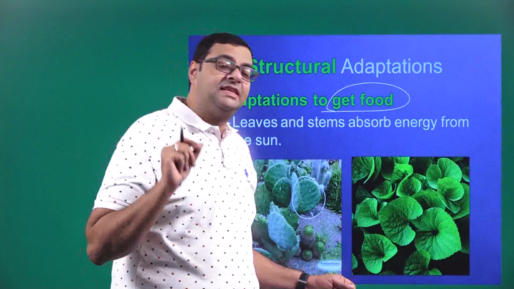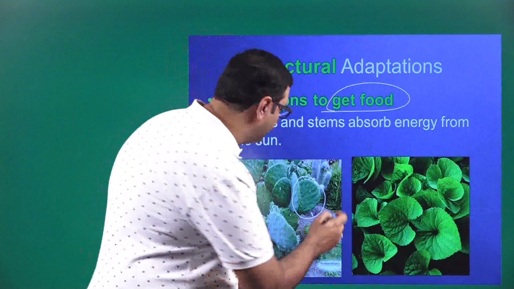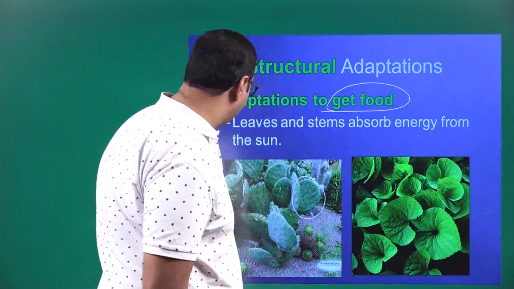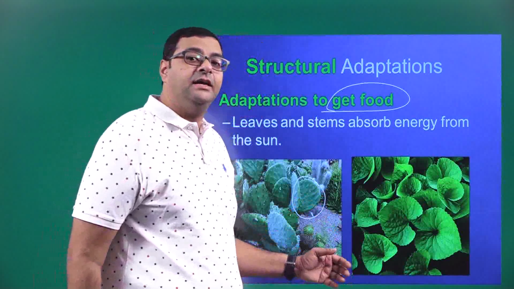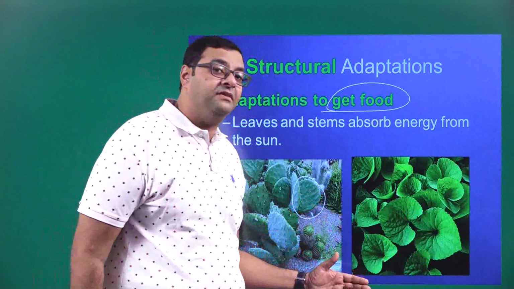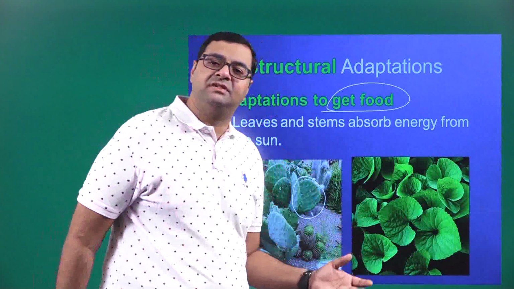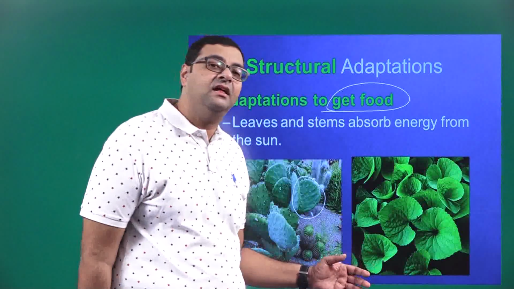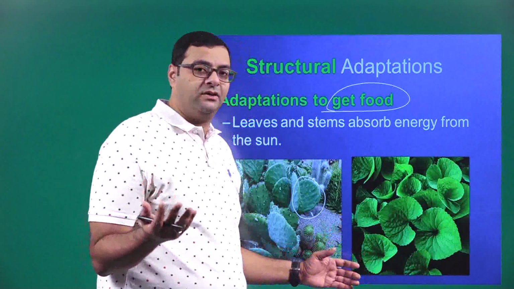So the stem of the cactus plant is performing photosynthesis. That is why it is green in color. Now, this cactus plant is perfectly adapted to survive in the desert. And because it is green, it can perform photosynthesis and we can get the actual food for the plant.